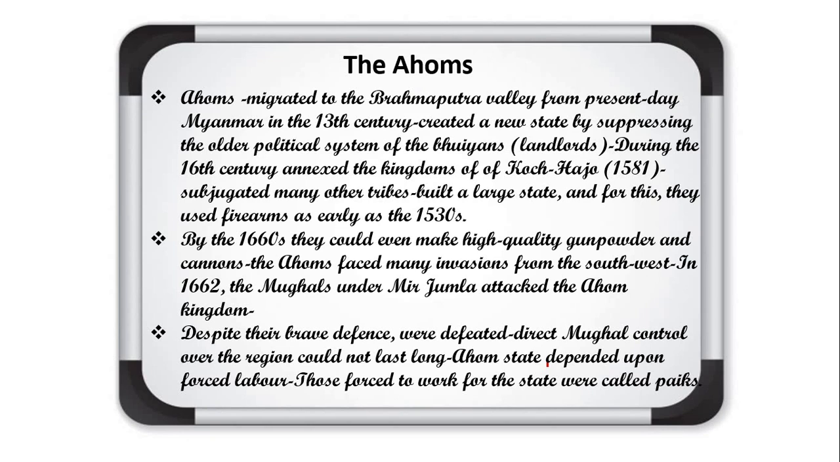Now we will discuss the administrative system of the Ahom, how they administered their large kingdom. The Ahom state was dependent upon forced labor. What does it mean? Now we are discussing that administrative system. How was the system under the Ahom communities? How did they rule? What about their administrative center? The Ahom state was dependent upon forced labor. Forced labor means, what does it mean, beta?